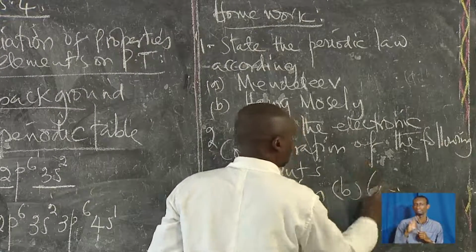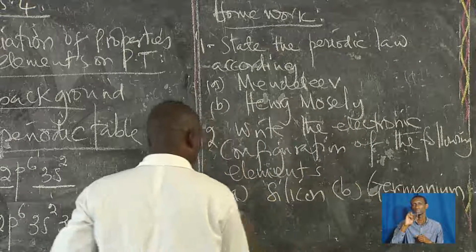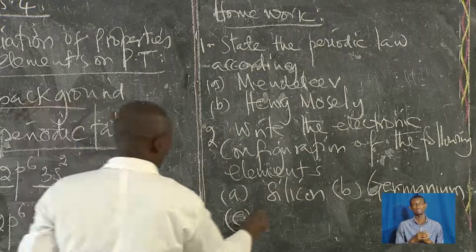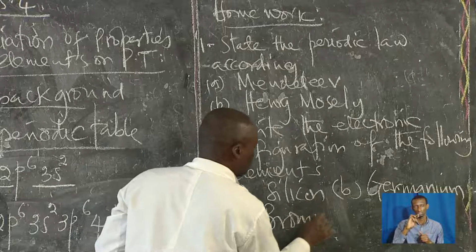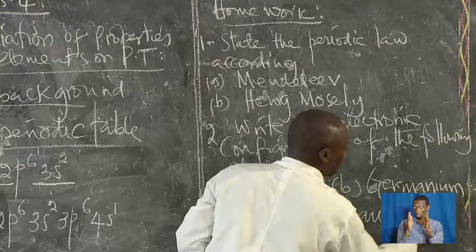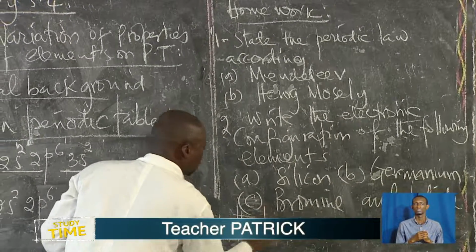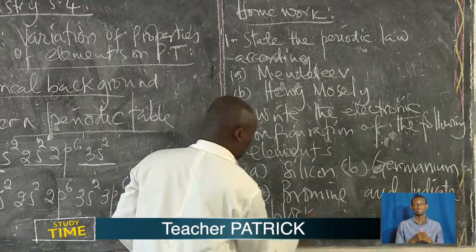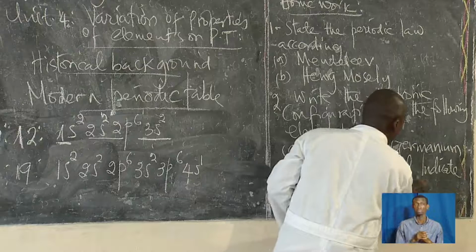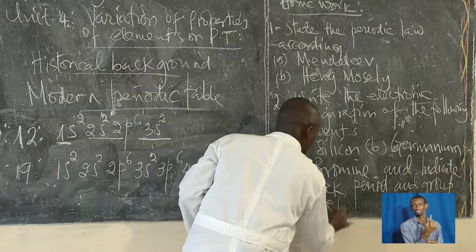B, germanium. C, bromine. And indicate the block, period, and group of each element.